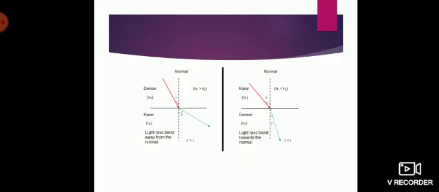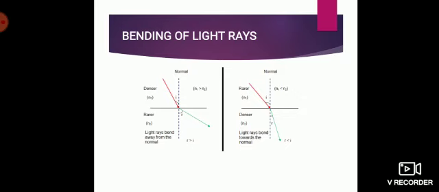Okay, now this is bending of light rays. So now I said bending of light rays happens. To what extent is it bending is given by refractive index. So what happens if the bending of light rays happens between two rarer and a denser medium? Here if you see the first picture, here the light ray is moving from a denser to a rarer medium. The picture clearly shows that.